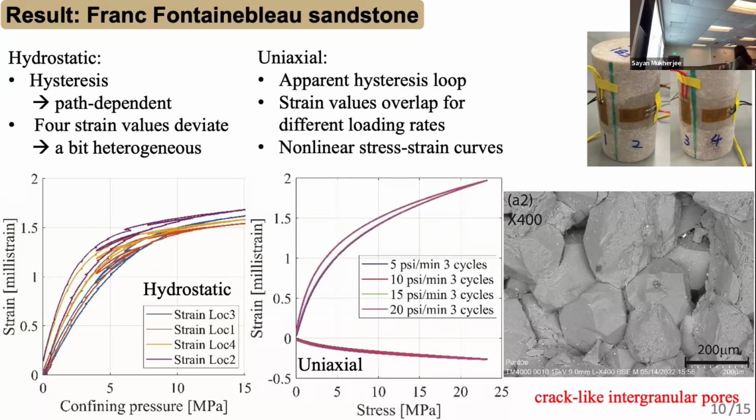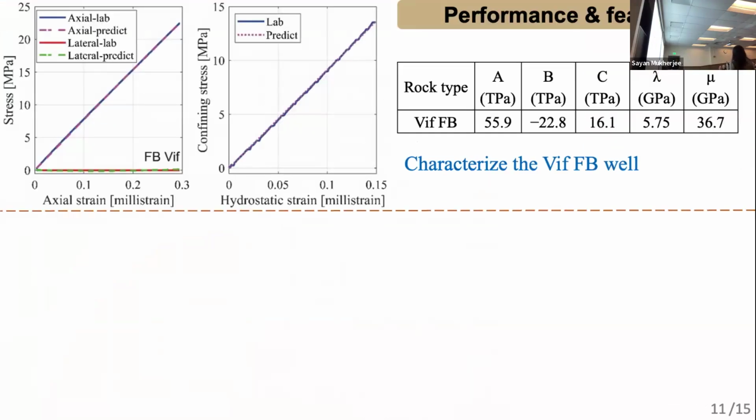And after we measure stress and strain in the lab, we could do the inversion with the scheme as I presented. So we can invert for these 5 elastic parameters. And then in order to test the feasibility of the third-order elastic model for this rock, I can plug these inverted parameters back into the considered equations, so we can get the predicted stress and compare it with the lab measured stress.